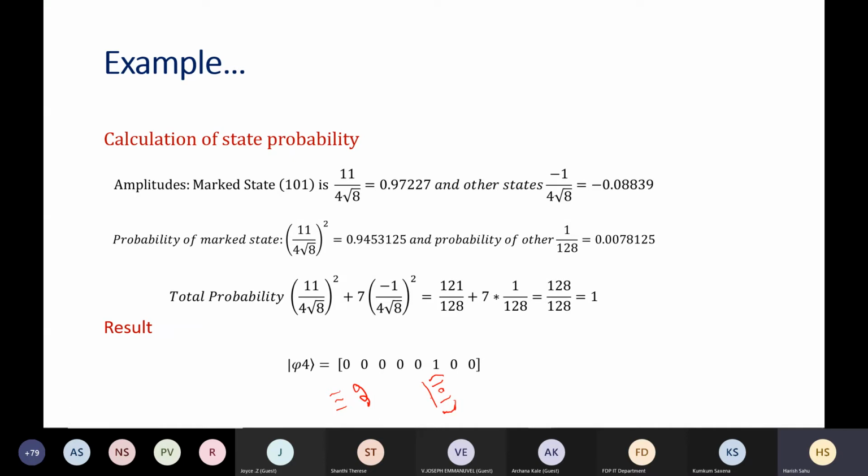So we run the experiment several times. Suppose we do 1000 times, and if this probability statistics are correct, then out of those 1000 trials, 94% of the time we will get 101. And if you are getting something more than 50% of the time, then you will say this is our answer. Suppose we do 200 trials, and in 101 trials we are converging to the same state, then that will be our solution. Got the concept.